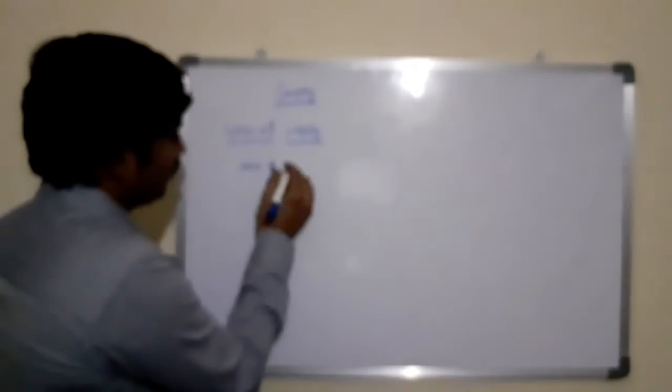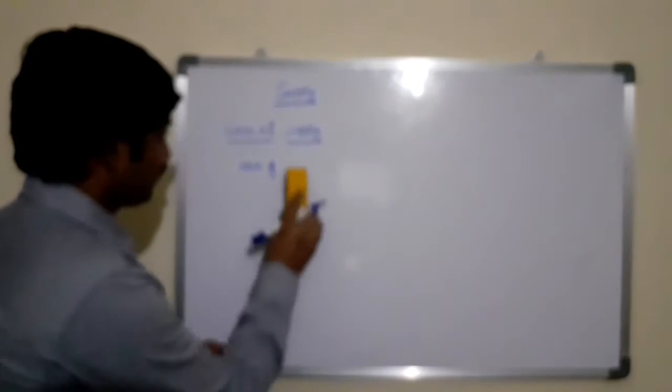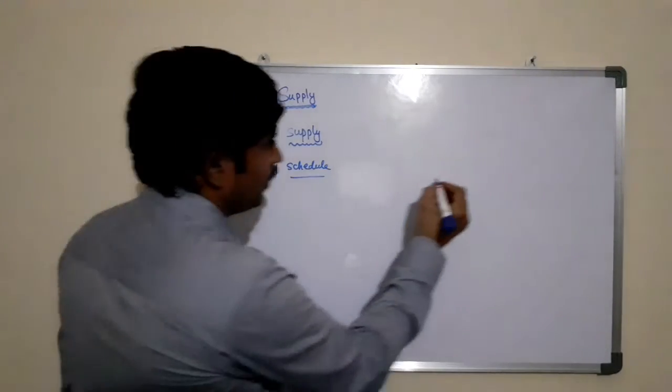So now let us discuss the supply schedule and supply curve.